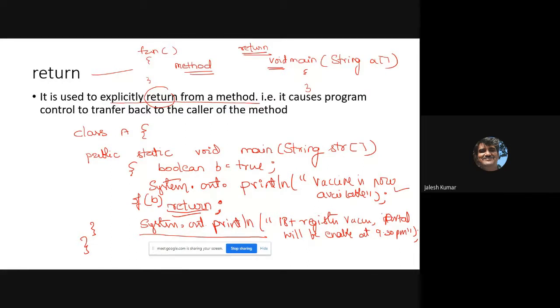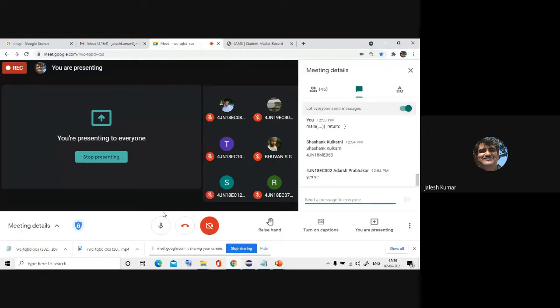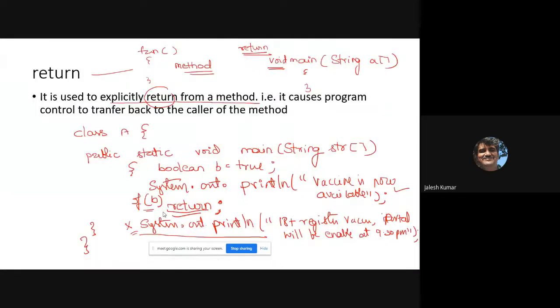Now also this particular code will never execute, but still the compiler is not able to understand that, because earlier with only the return statement, there was a compiler error. Now based on some condition you are returning, even though this statement will not execute, the compiler thinks that, oh, you have written it based on some condition, so it might execute. That means the statement will not execute, but the compiler will not generate any error. That's about the return statement.